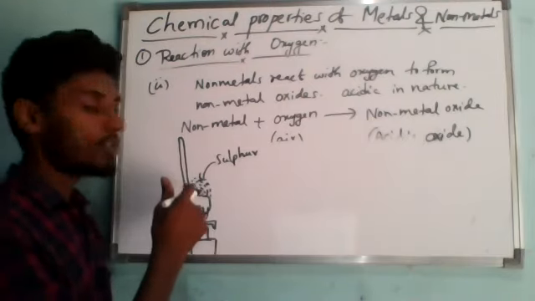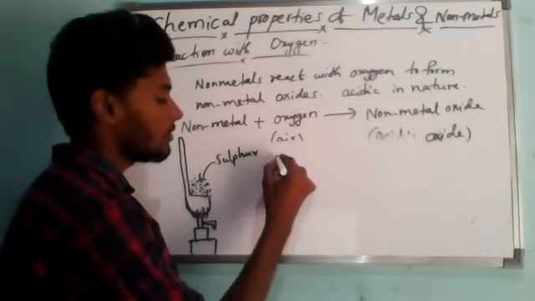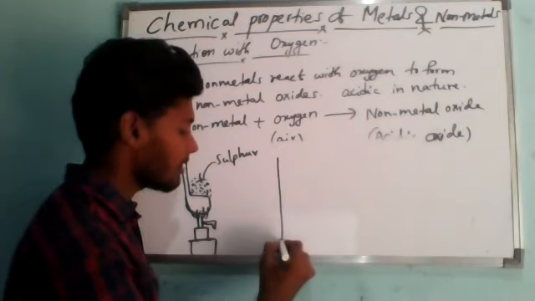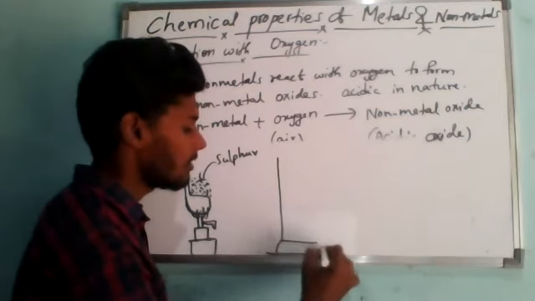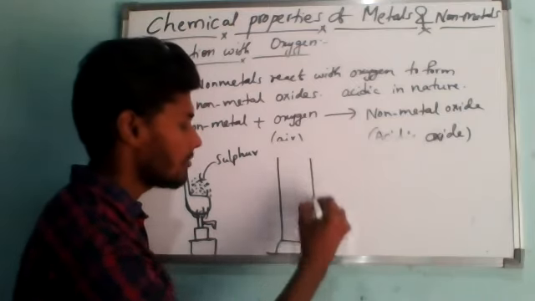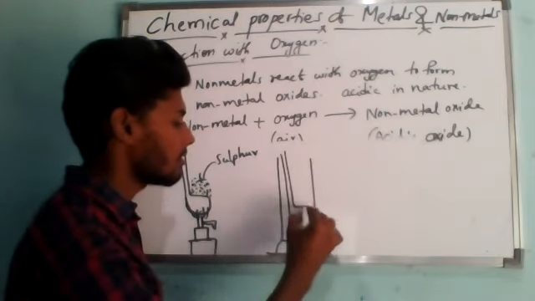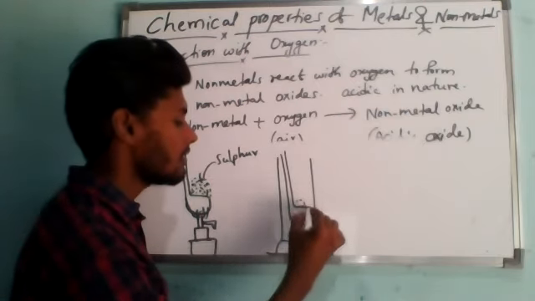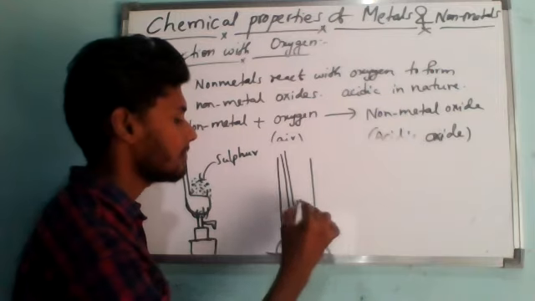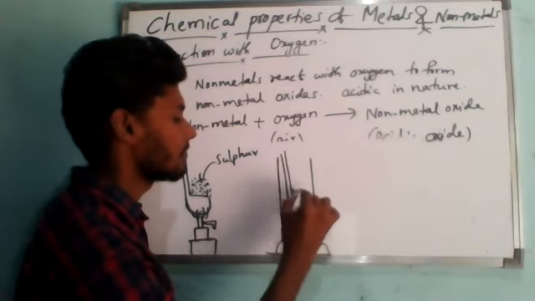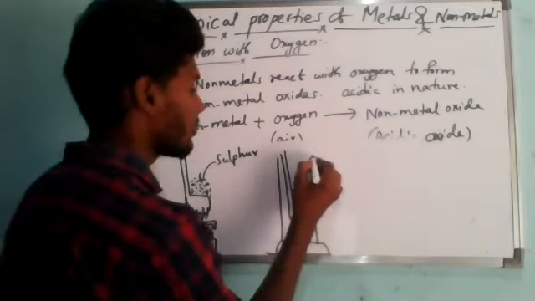At this point, immediately place this spoon in a glass jar. Here sulfur is burning, and close the lid.